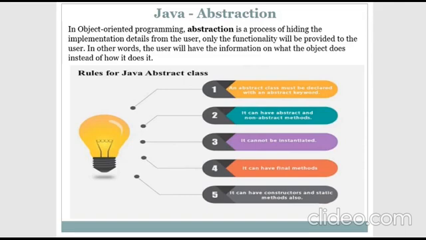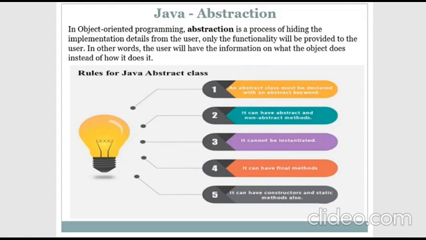The first one is, when you create an abstract class, you need to use the keyword abstract. Inside the abstract class, you can have both abstract methods and non-abstract methods.